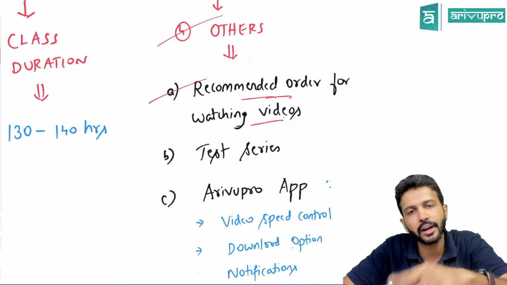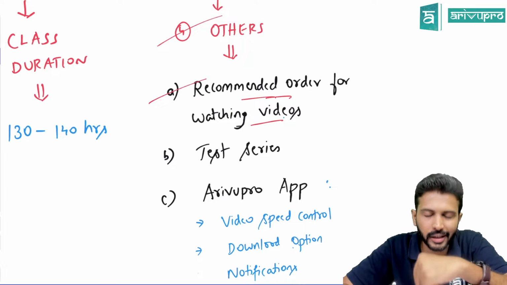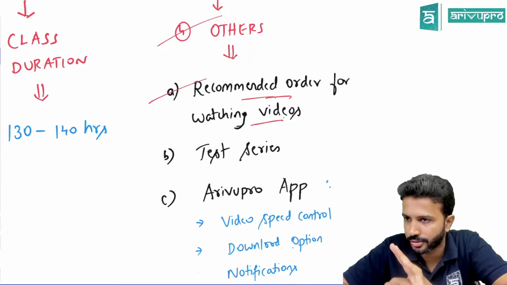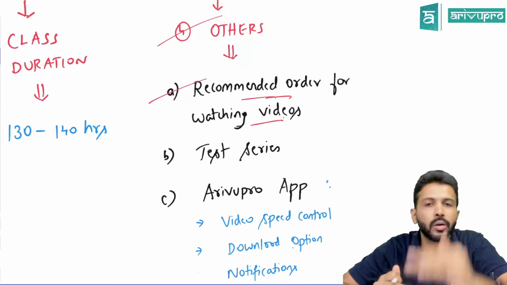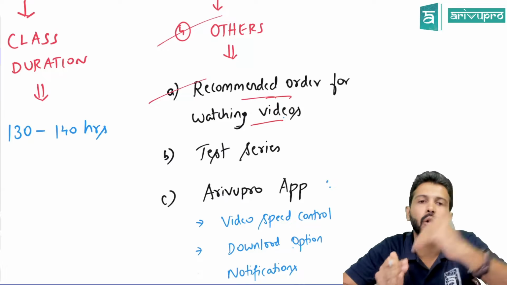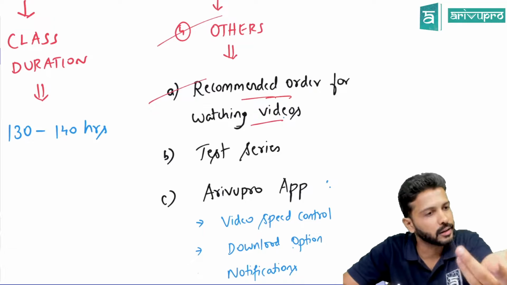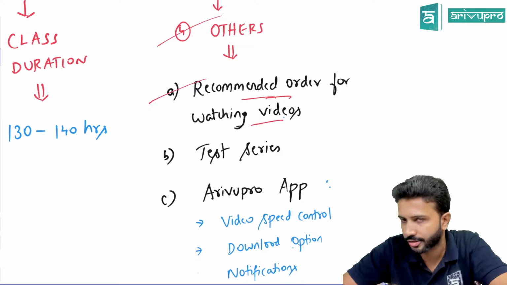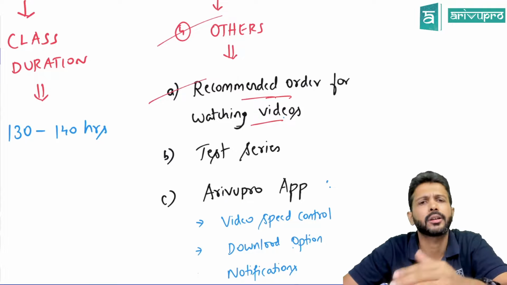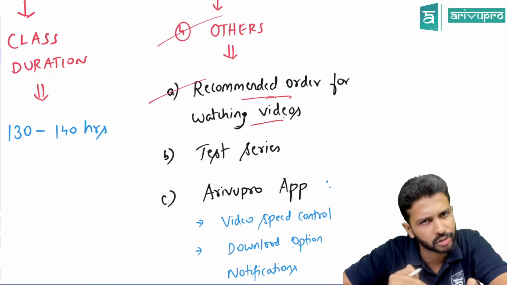In that, you will find a PDF called recommended order for watching the videos. In that PDF, I'll call out in what order you should be watching the videos. That is the order in which I'll be conducting the face-to-face or live online batches. So for your best benefit, I suggest you follow the same order as well.